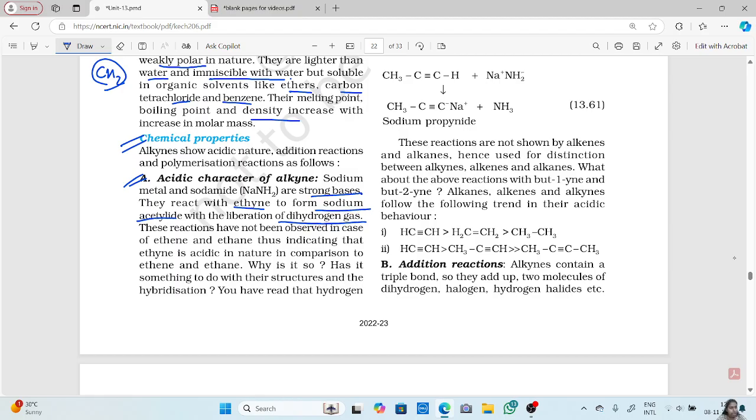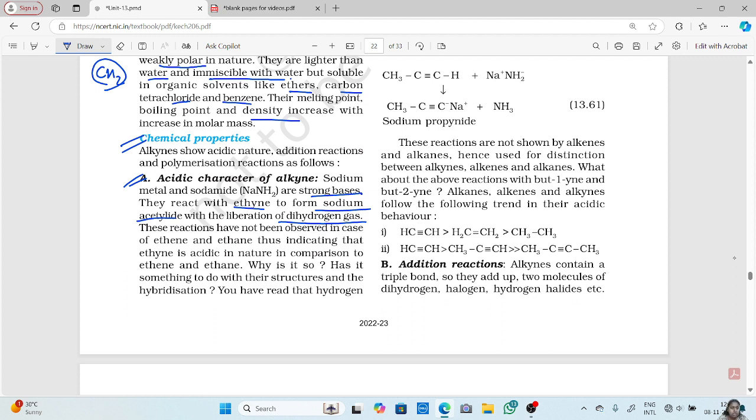This reaction is not observed in the case of ethene and ethane. Whenever you have ethene and ethane, they don't react with sodium metal and sodamide, but ethyne does, forming sodium acetylide and liberating dihydrogen gas.